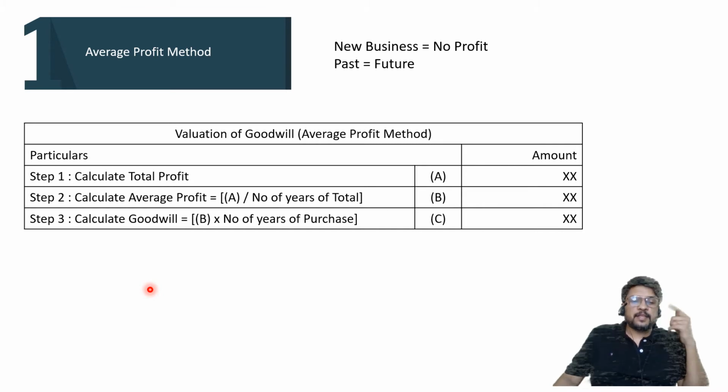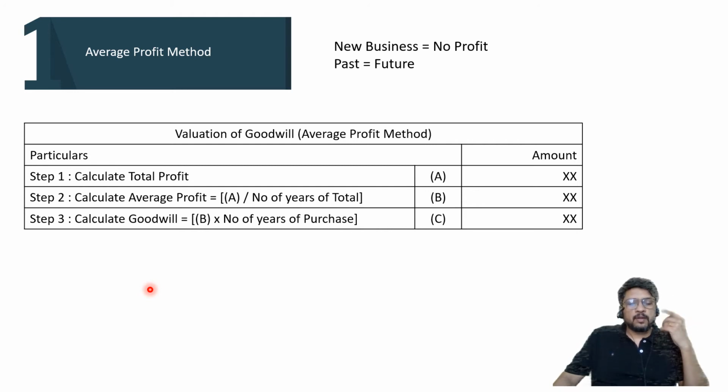But if we are considering these two assumptions, number one, new business will make no profit, and number two, past is equal to future, then we can calculate the value of goodwill in different ways. So in the first method, that is average profit method, step one, calculate total profit, whatever is agreed by the partners among themselves. That past 3 years or past 4 years or past 5 years, calculate the total profit of that period. Then calculate average profit. How to calculate average profit? Total profit divided by number of years of total. Total profit is equal to, just now we have calculated point number A, divided by number of years of total.